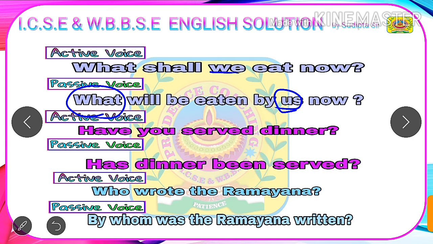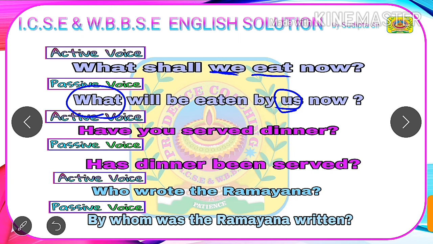After this, we need to check the tense of the verb given in active voice. If we check, we will find it is given in simple future tense. In an interrogative sentence, the structure of simple future tense is shall or will plus subject plus the V1 form of the verb, which matches with the given structure in active voice.